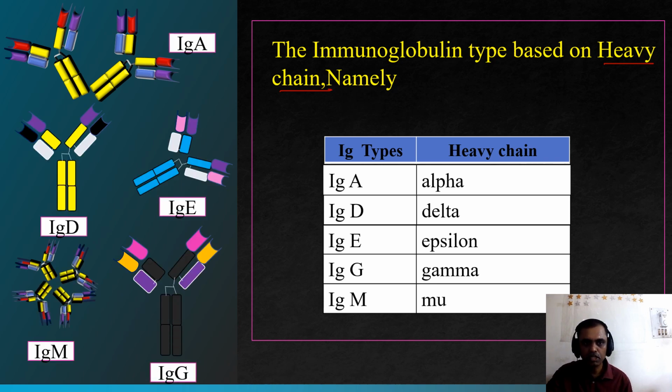So this is IgA, IgD, IgE, IgM and IgG. The 5 biological groups of immunoglobulin are divided based on the heavy chain. That is an important thing to remember.